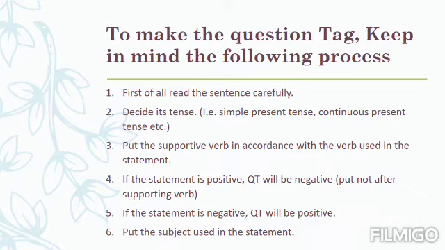For example, if the statement is a positive one, then its question tag will be negative. And fifth, if the statement is negative, question tag will be positive. If the sentence you are writing is negative, then its question tag will always be a positive one. And the last one, that is, put the subject used in the sentence.